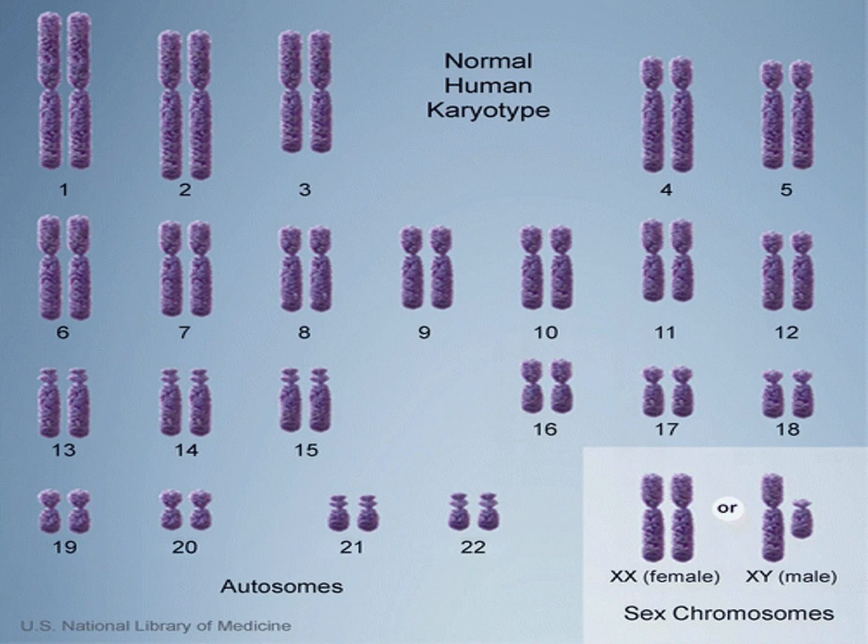Karyotype: 23 pairs total, 1 pair allosomes, 22 pairs autosomes. Normal chromosomes are diploid in nature, gametes are haploid in nature. Karyotype is the number, size, and shape of chromosomes in the cell nucleus of an organism. What is ideogram? Ideogram is the diagrammatic representation of karyotype of a species.